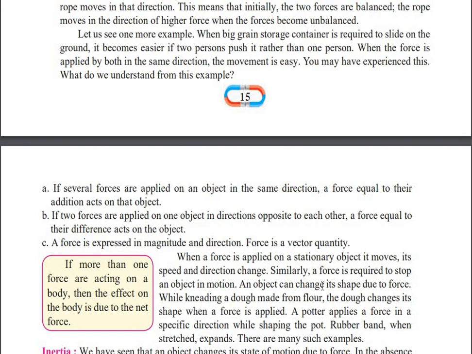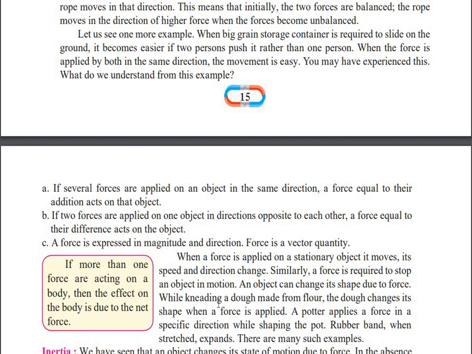So the first property is that a force is required to stop an object in motion. As I told, if any vehicle is in motion, we have to apply force in terms of brakes, and only then will that vehicle stop. So to stop an object which is in motion, force is required. Second, an object can change its shape due to the force. If I give you a chalk and you apply force on it, it will break into pieces. It means an object can change its shape due to the force.